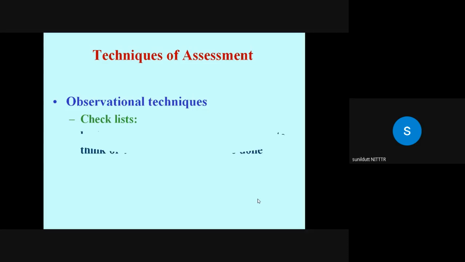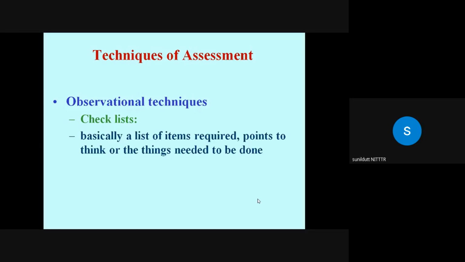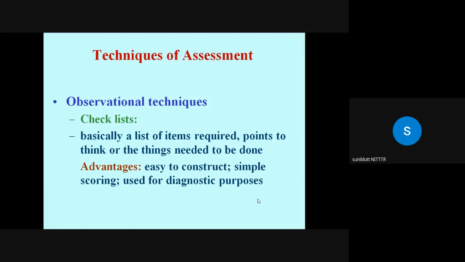Okay, so a checklist is basically a list of items required or points to think or the things needed to be done. So the advantage is that you can easily construct it. Scoring is simple, and it can be used for diagnostic purpose, because in case the event is absent in a particular student, and that is very important, he or she may be given remedial instruction.